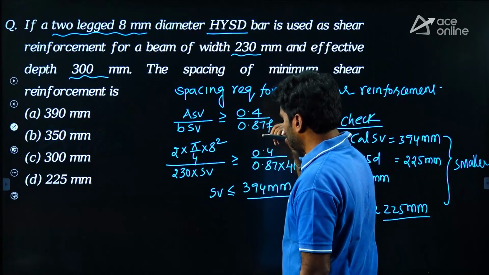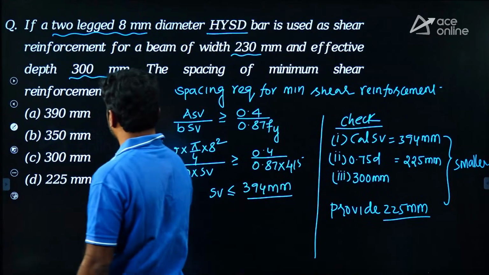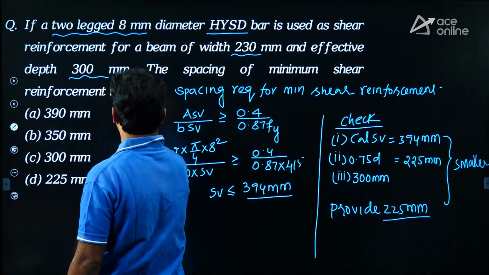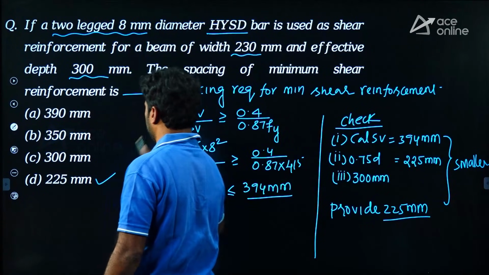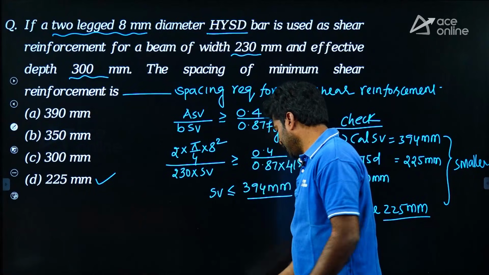Okay. 225 mm. 225 mm is the answer. Okay. Right. The next question.